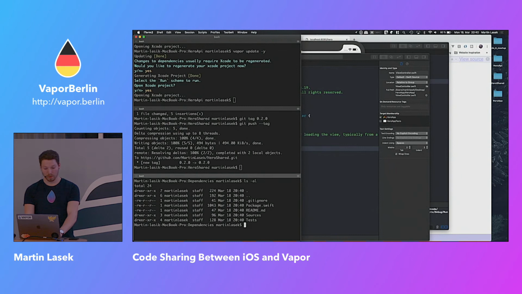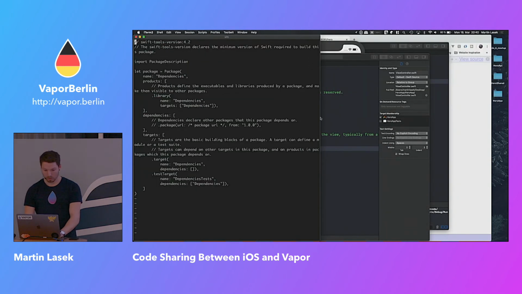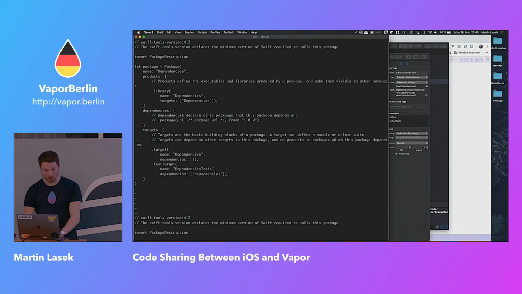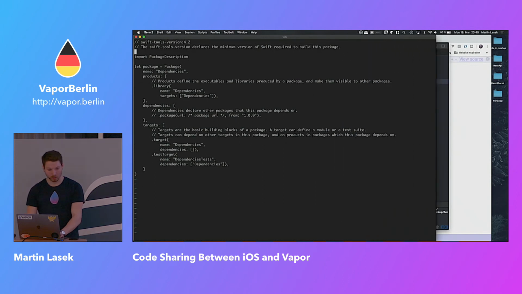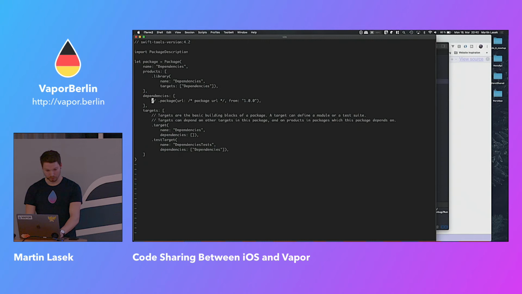Basically, we need that package.swift file and adjust that. Let's pull it out. Is it able to pull it out so you can see it better and bigger? We have to adjust that on 3 points. For that, let's remove the comments to have less code to skim through.